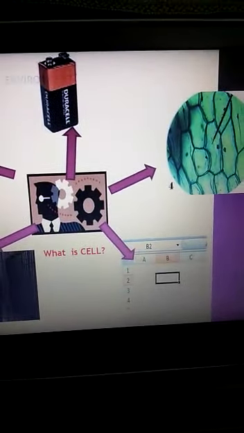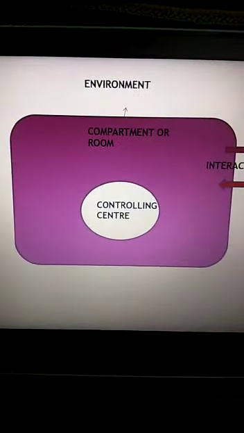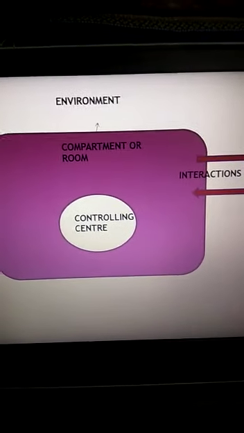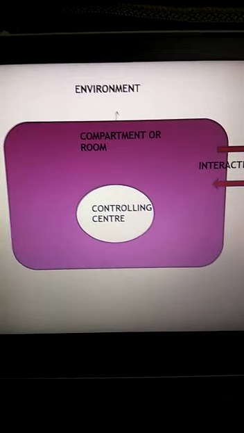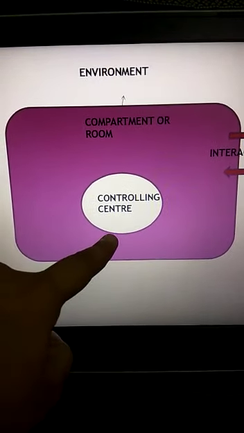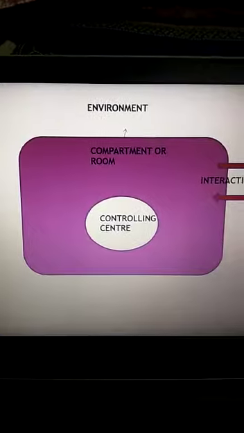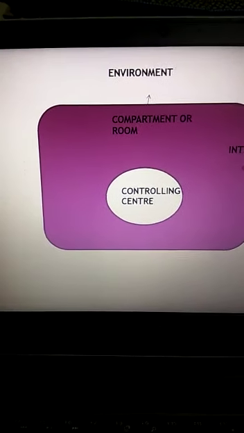So let us come to the second thing that is important for understanding cell. Whatever concept is related to the word cell must have a controlling center. Now, let us understand how this applies in all of them.